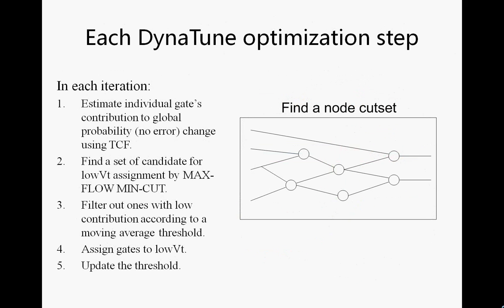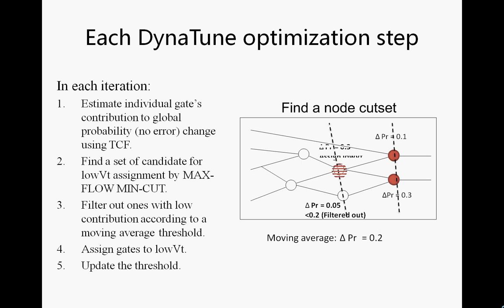Lifting the behavior curve is achieved by iterative optimization. At each iteration, we find the max flow min cut of the nodes which contribute the most to the probability. We also keep a moving average to rule out those nodes in the cut set that contribute relatively little.